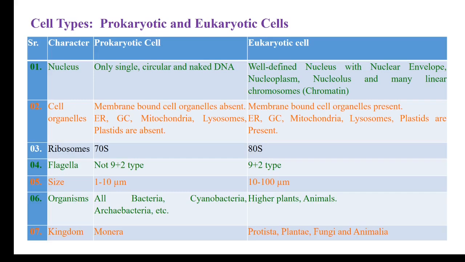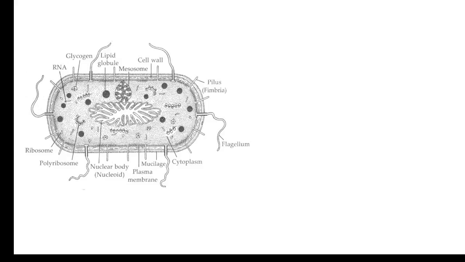The organisms which are built up of prokaryotic cells are the bacteria, cyanobacteria and archaebacteria. The organisms which are with eukaryotic cells are all higher plants, animals and fungi also. If we see the kingdom, only Monera is the kingdom with prokaryotic cell, and in eukaryotic cell you can find Protista, Plantae, Fungi and Animalia also. 4 out of the 5 kingdoms are from eukaryotic cell.